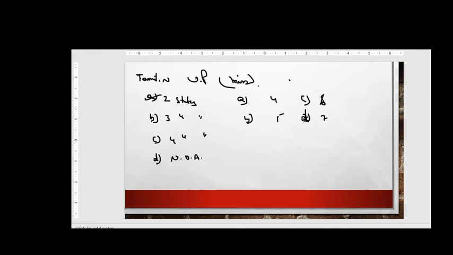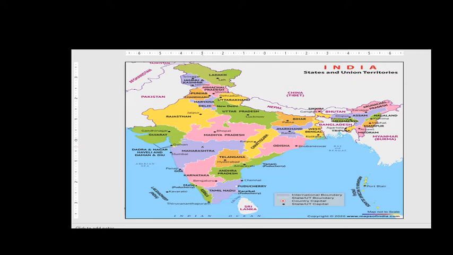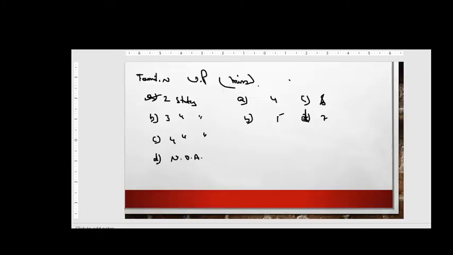So Tamil Nadu to UP, let me show you on the map. This is your Tamil Nadu, and this is the UP. Don't be too cartographic in your examinations, friends. In Mains examinations, no need to worry about this. So let me now draw. He is asking about minimum states, not maximum. Here it is asking about minimum states.